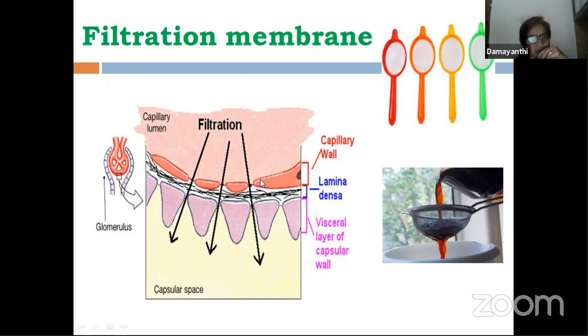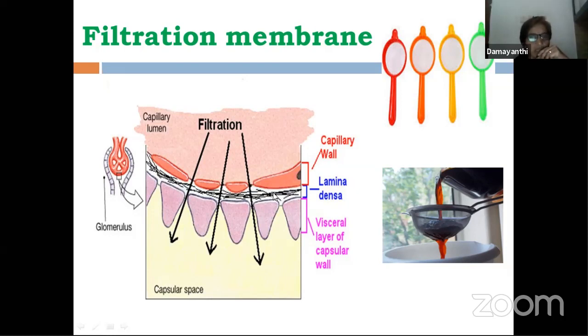This is the wall of the blood capillary. Here blood is present; this is the lumen of the blood capillary. These are the cells of the capillaries. In these capillaries, at different places, there are minute pores present, called fenestrations or fenestrae. This is the first layer.